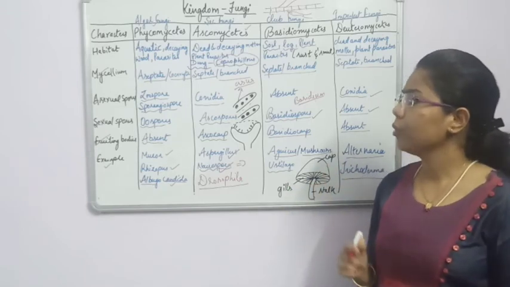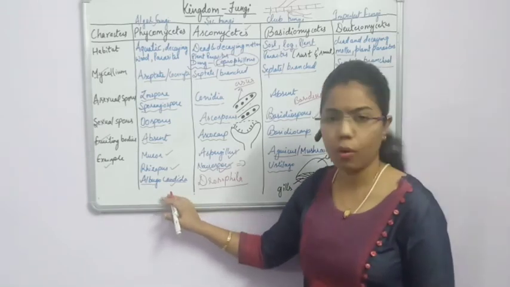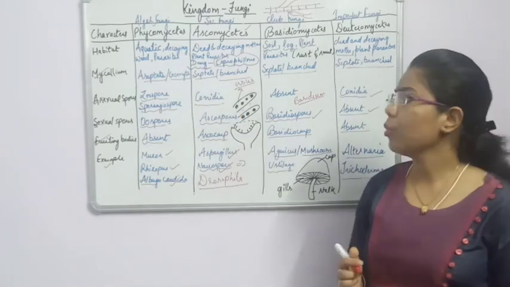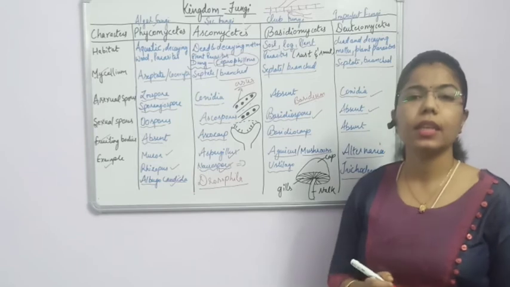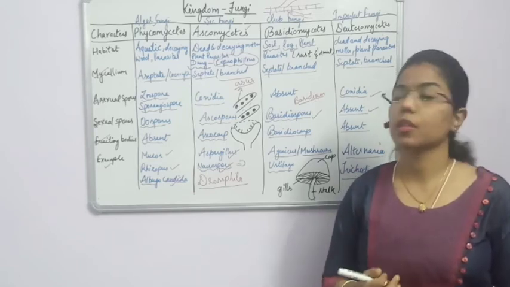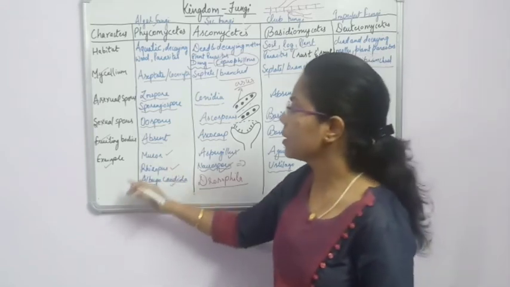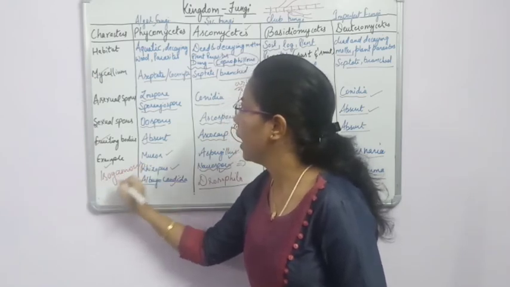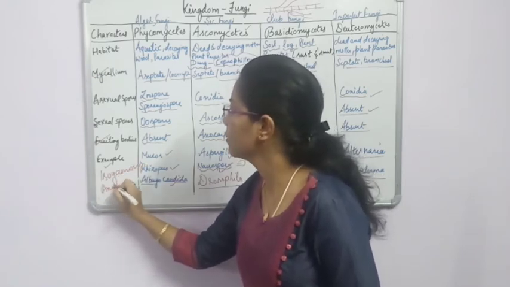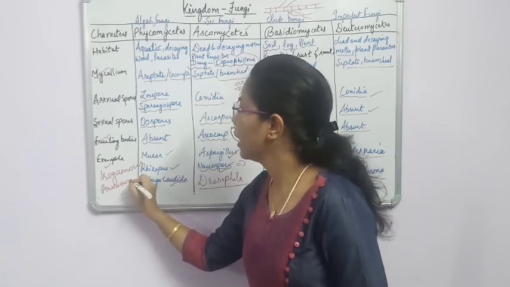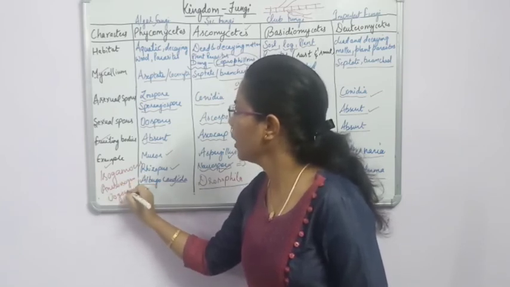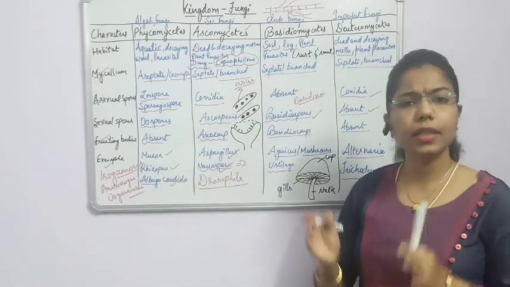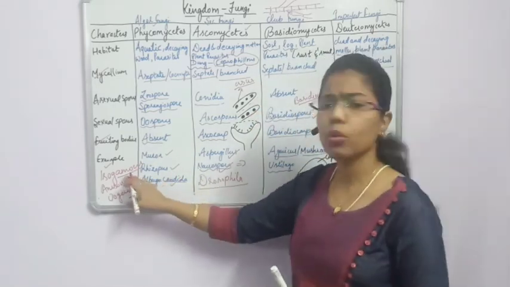Now I want to add some more important information about the Phycomycetes. The sexual mode of reproduction can be of 3 types: isogamous, anisogamous and oogamous. Just for your information, isogamous: iso means same, and gamous relates to gametes.